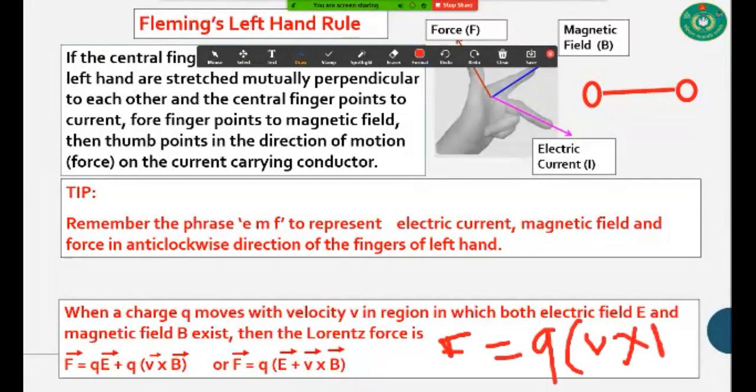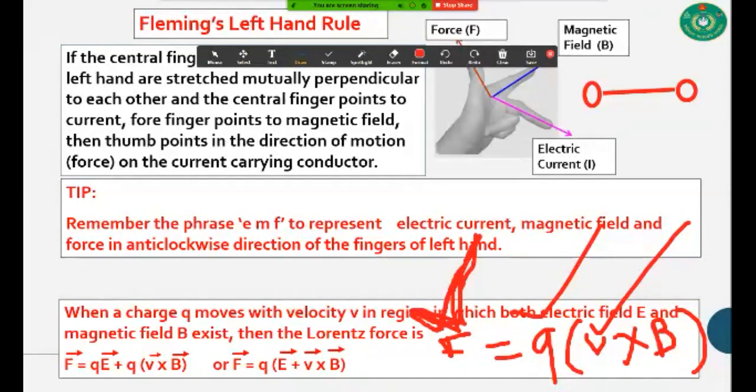A little bit ago I discussed that when a charged particle moves with a velocity v in the region of a magnetic field, then this charge will get some force.